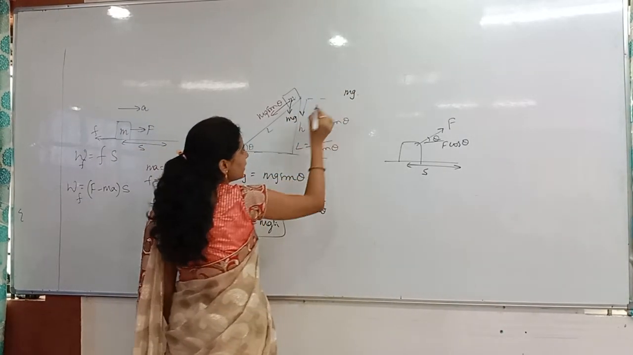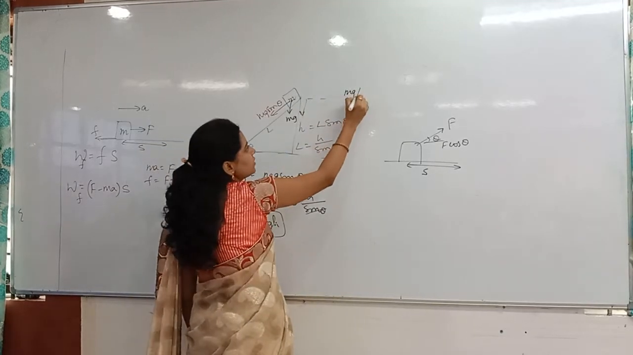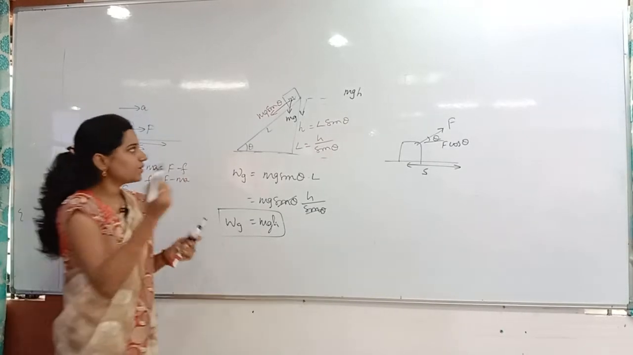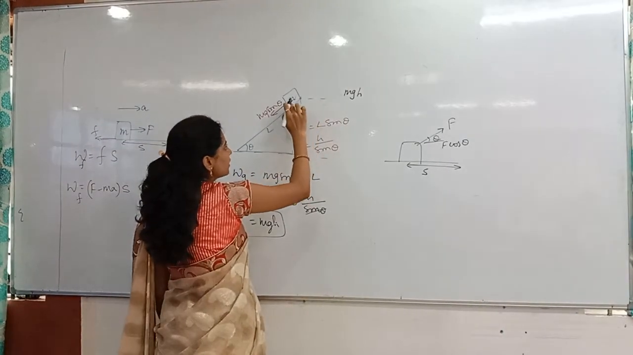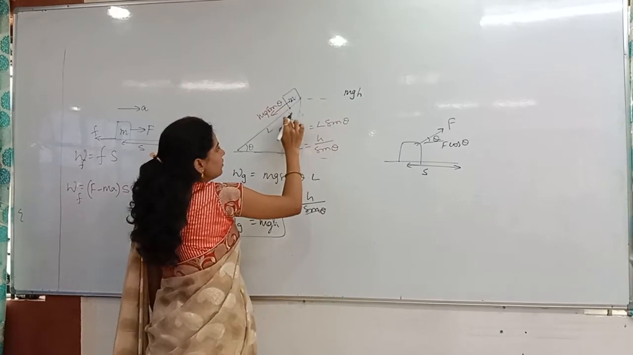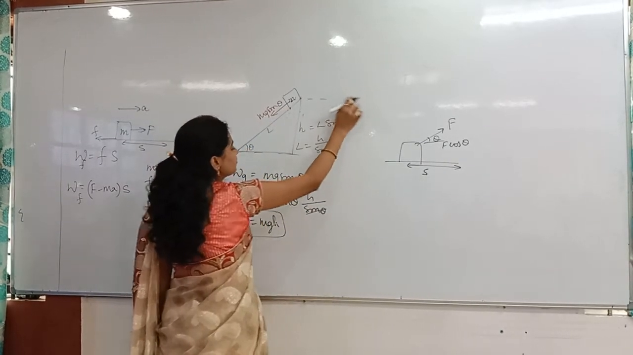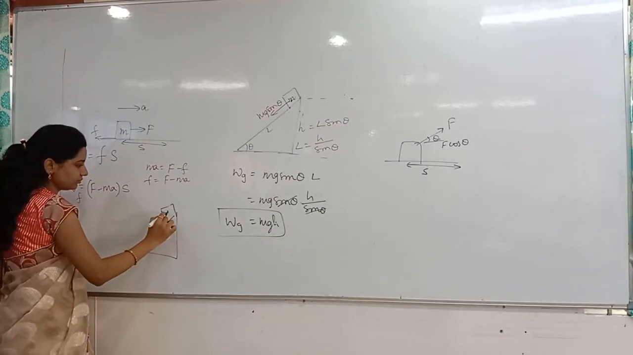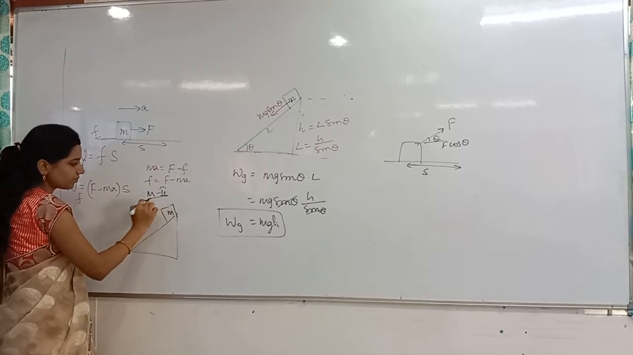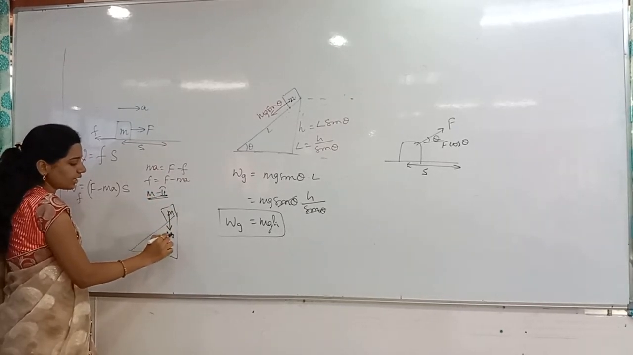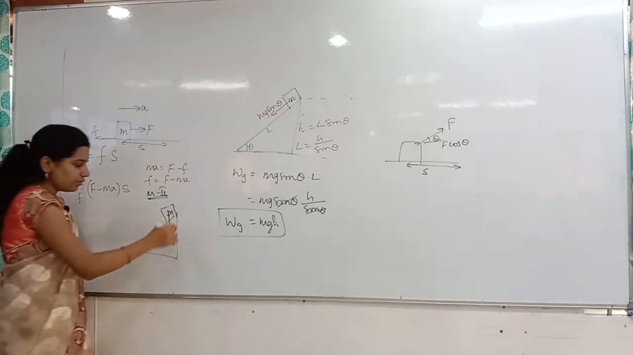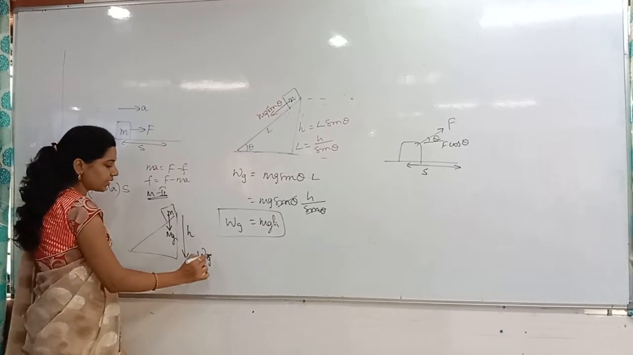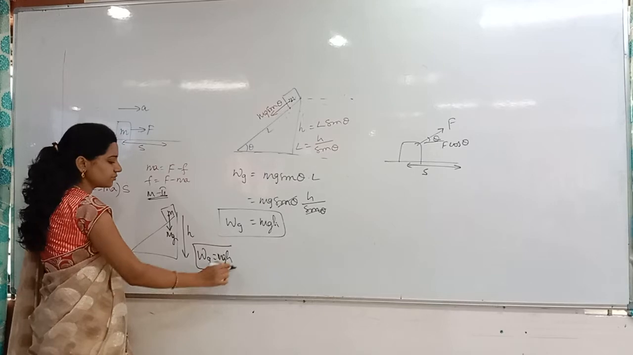Directly, mg is the force applied. What is the displacement in the vertical direction? h is the displacement. That's it. Clear, everybody? Both the methods are correct. Method 2 I will draw separately again. This one is method 2. Work done by the gravity: only gravity is acting in the vertical direction. What is the vertical displacement? Nothing but h. So clearly work done by the gravity equals mg into h. That's it.